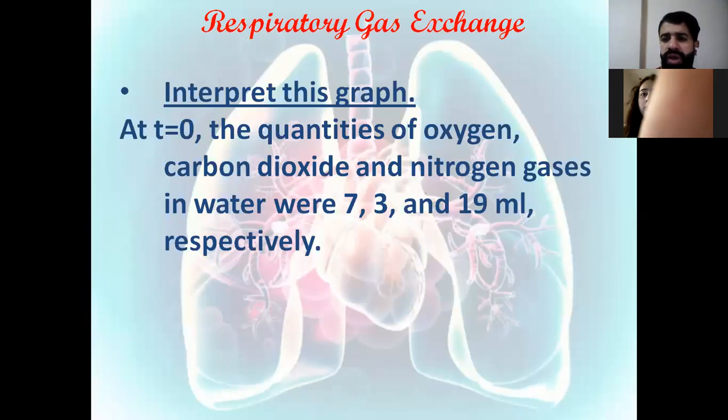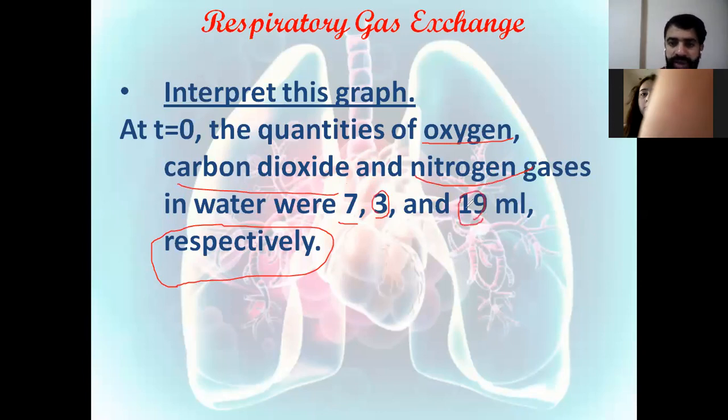Interpret: at time zero, the quantities of oxygen, carbon dioxide, and nitrogen were 7, 3, and 19 respectively. What does this mean? The word respectively, I told you the last time, means that the oxygen is for the first number, the carbon dioxide for the second number, and the nitrogen for the third number. So the oxygen was 7, the carbon dioxide was 3, and the nitrogen was 19. That's why we said respectively.